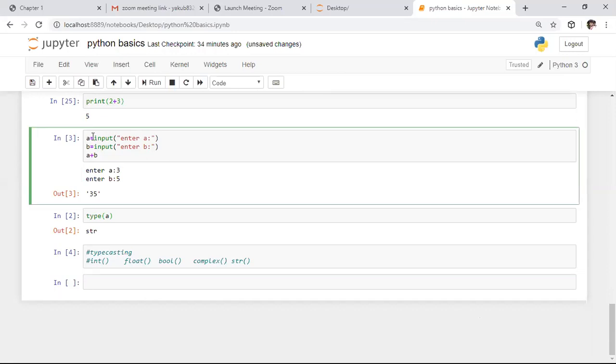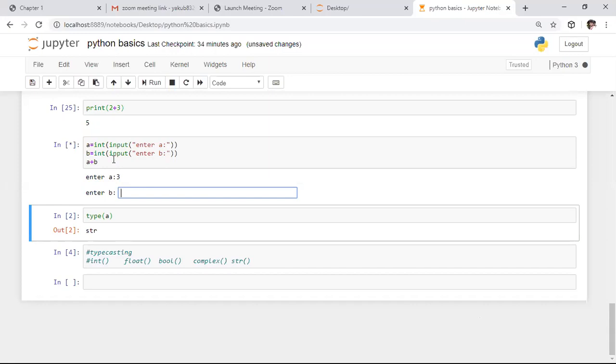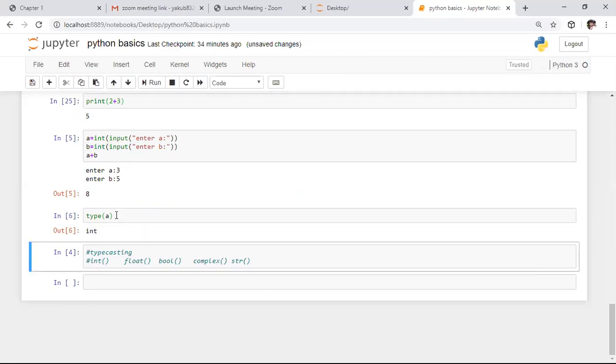For this input, I'm applying the int typecasting function, because I want to convert this user defined string data into an integer. Here int is a typecasting function which is used to convert any value into an integer. I'm running this cell. It asks me to enter the A value and the B value. I entered A and B values, and it returns the sum of 3 plus 5, which is 8. Observing the type of A, it has been converted into an integer.